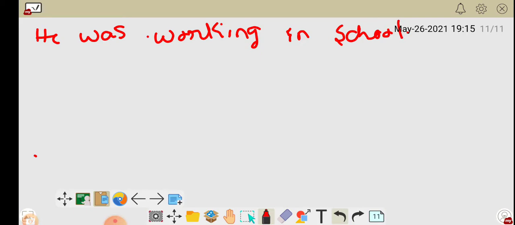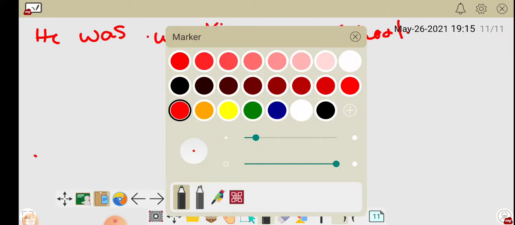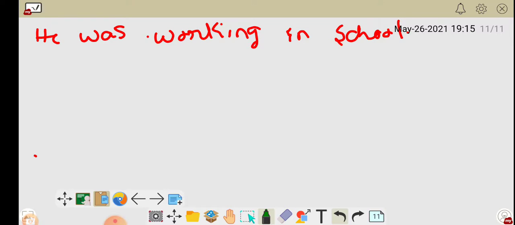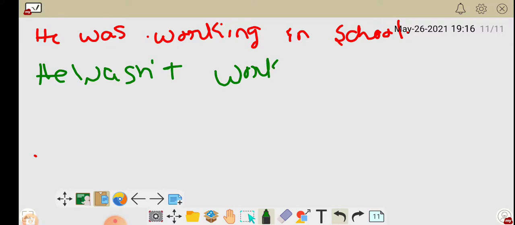This is a positive sentence. You can convert this sentence into negative. How? You just add not. He was not working. Instead of was not, you can use wasn't. He wasn't working in school.